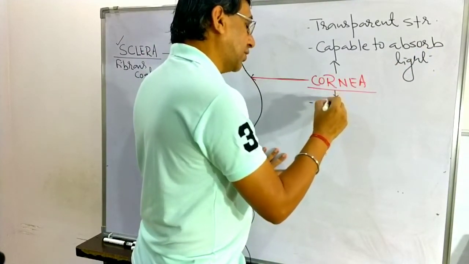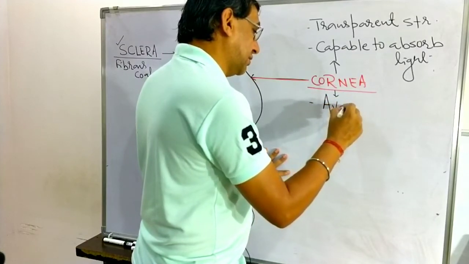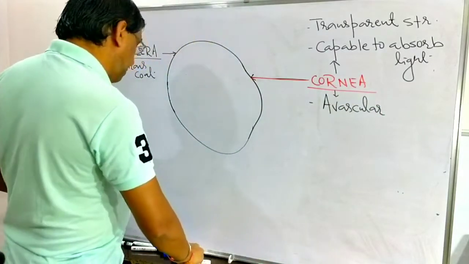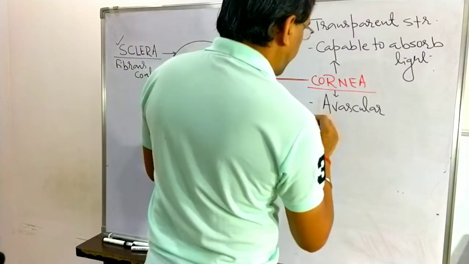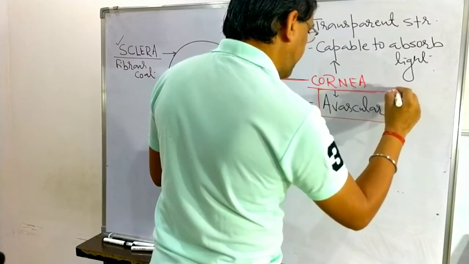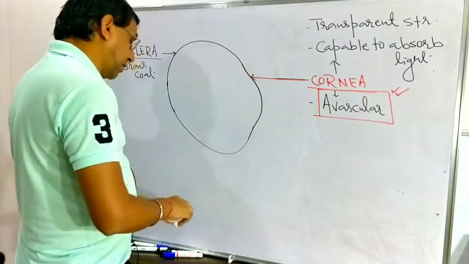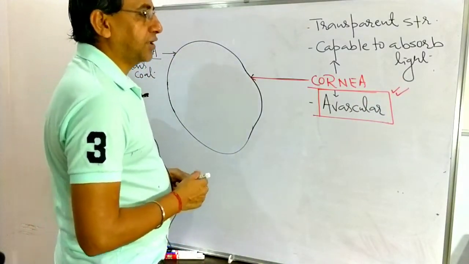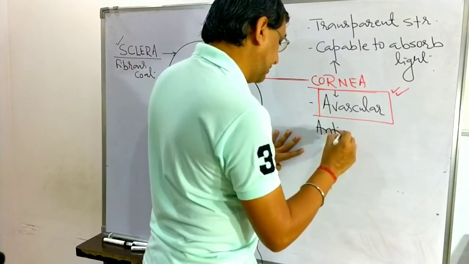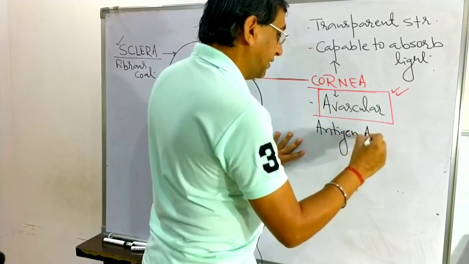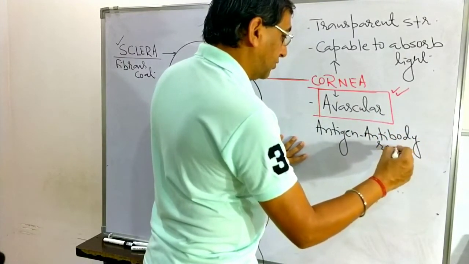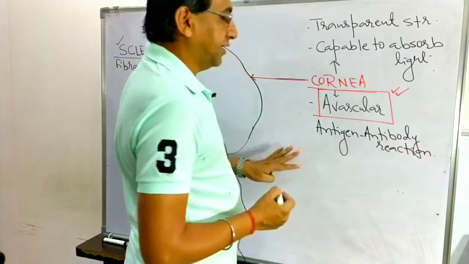Main important point, the cornea is avascular. There are no blood vessels, so there is no blood supply. This is the important point. Since the cornea is avascular, there is no antibody reaction.